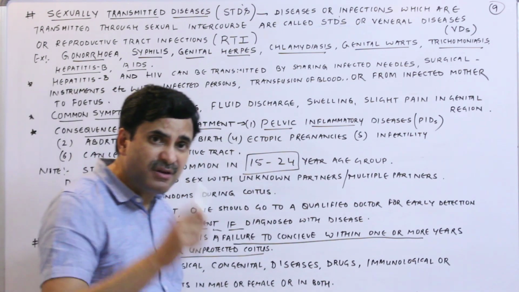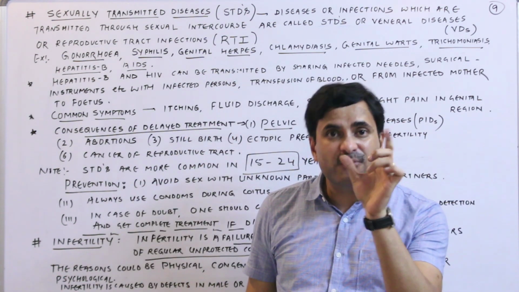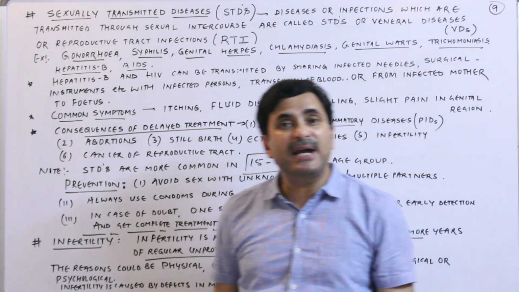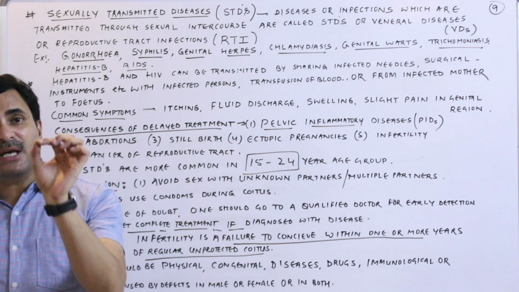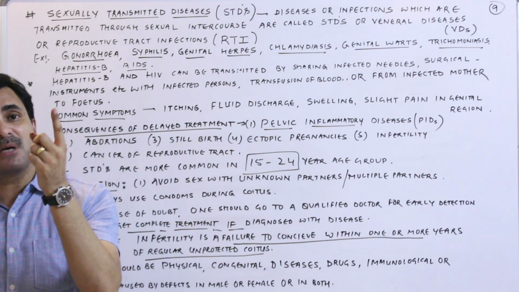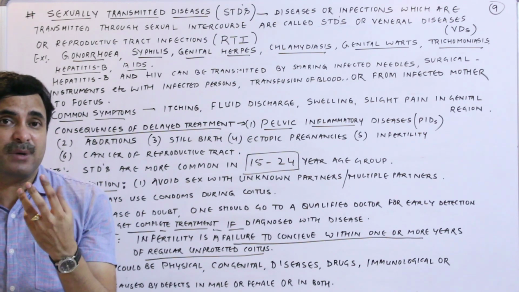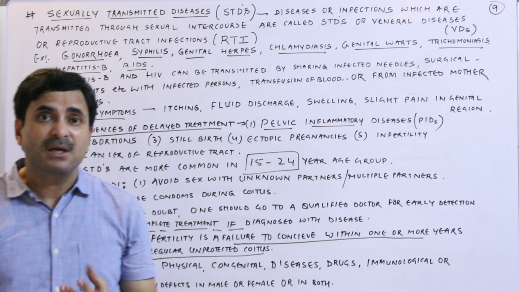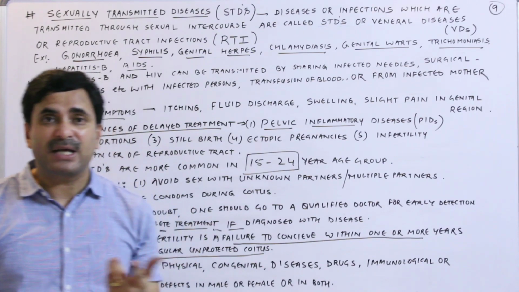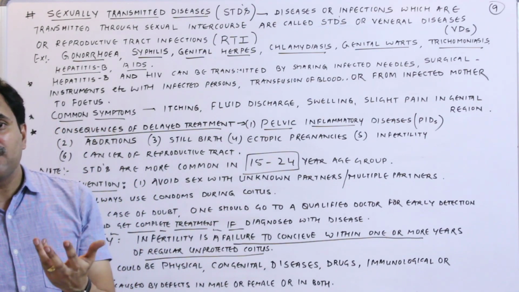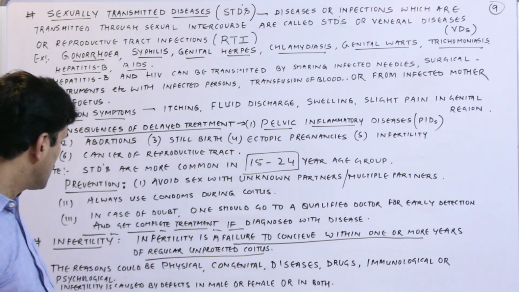And generally in India, it is seen that the female is blamed for the infertility, but it is not true at all. The infertility may be in male also, the infertility may be in female also. In the case of males, if the male is not able to produce proper sperms, proper count of the sperm, then he will be sterile, he is not fertile. And if the female is not able to produce ovum, she will come under the case of infertility. So it can occur in male as well as female.